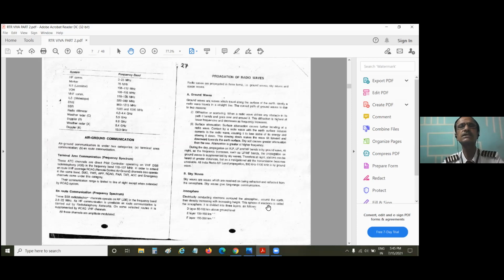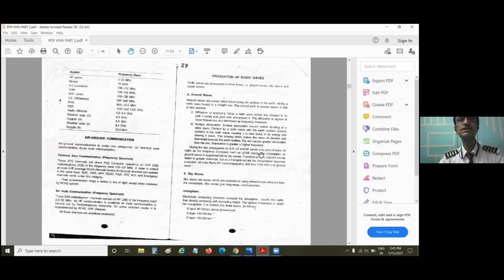If your transmission power is very low, on a very low frequency, and you transmit the radio waves, they will travel a very short distance, and they will not have much strength to go a longer distance. And because of the gravity of the earth and surface attenuation, or attraction due to the gravity of the earth, these weak waves will not leave the surface of the earth and rise. They will stick to the surface of the earth and travel along it.